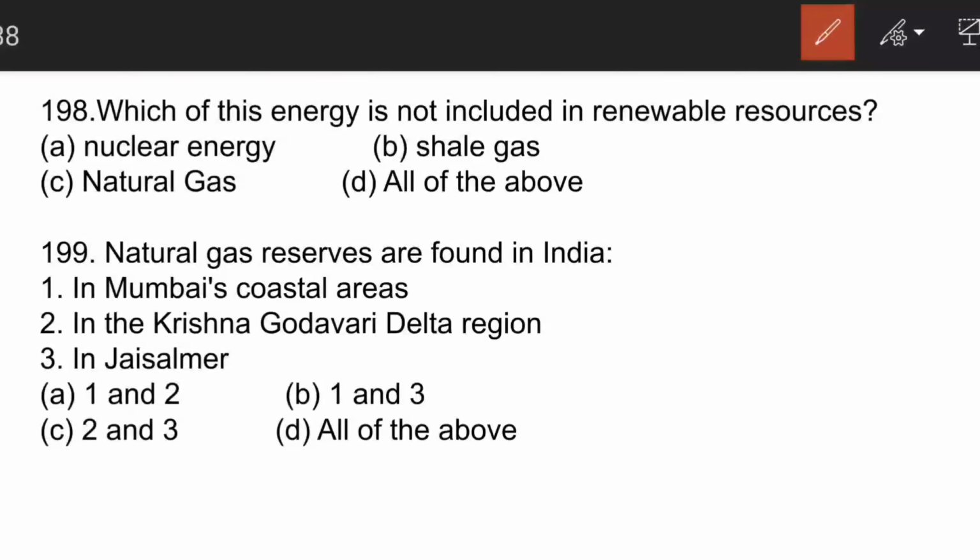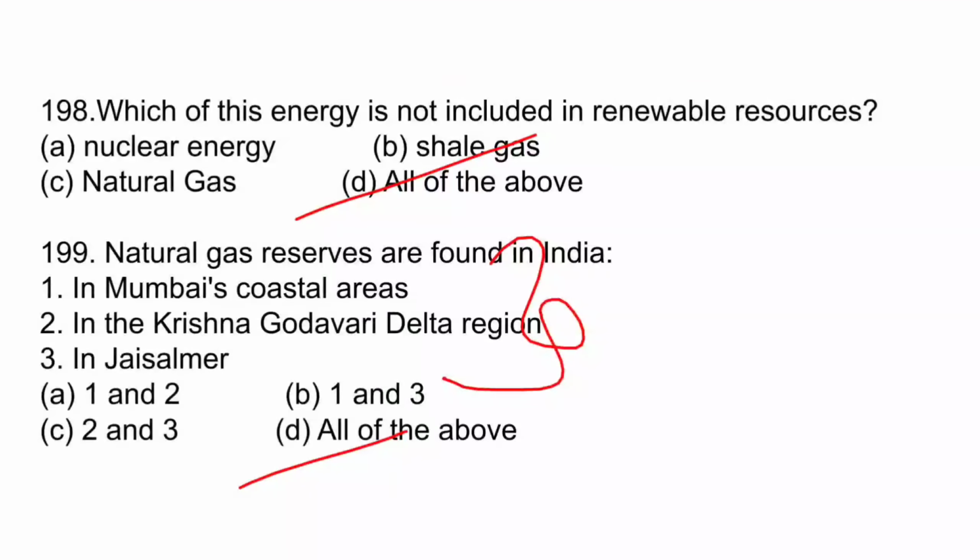Here D is the correct answer. The next question is, natural gas reserves are found in Mumbai's coastal areas, in Krishna Godavari Delta region, and in Jaisalmer. Here D is the correct answer. All these are hotspots of natural gas in India.